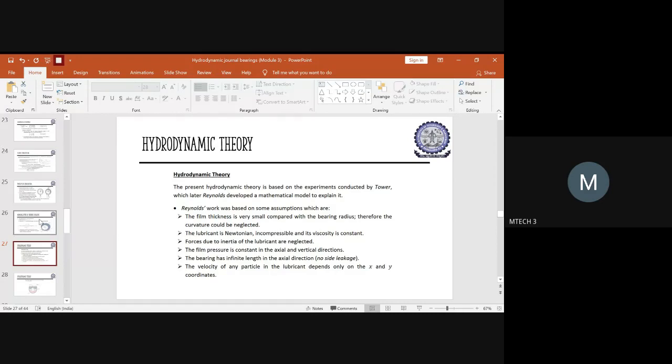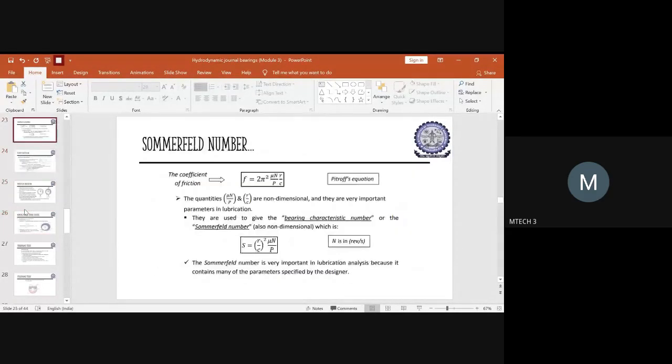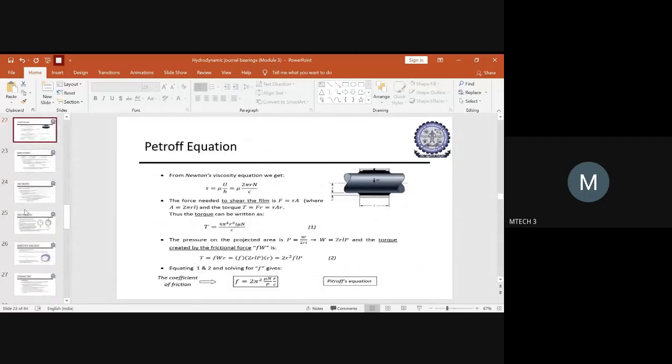So, we had started hydrodynamic journal bearing, and the basic concepts were clear enough in the class before last. And later, in the last class, we dealt with exactly what you mean by the Petrov equation, how do we derive it, right, for the coefficient of friction value. So we dealt with the Petrov equation.